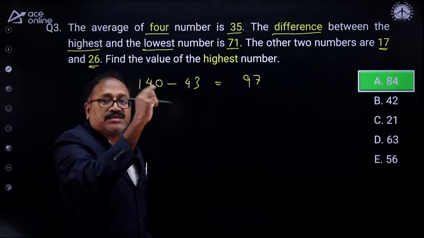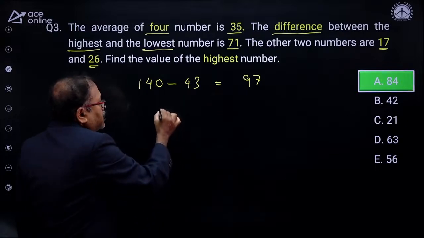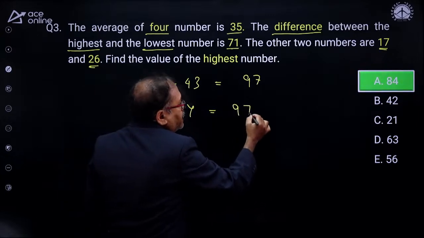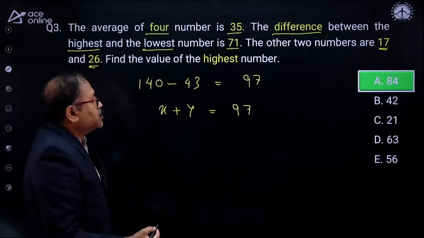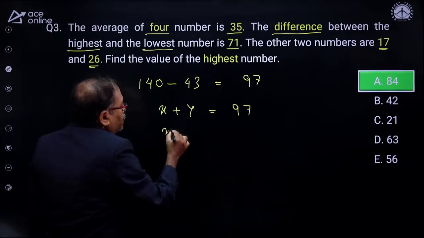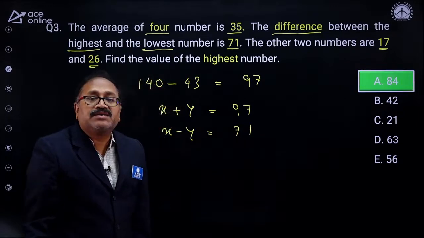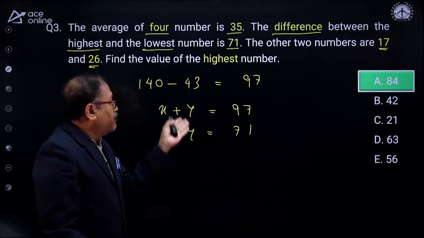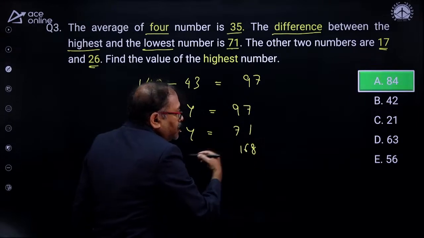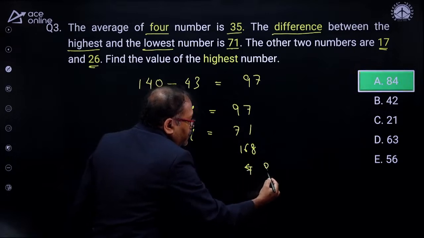Let's consider the highest is x, the lowest is y. So, x plus y is given to us as 97. Instantly it should strike, and Sumit Pawar has so nicely done it. So, x plus y is 97, and the difference of the highest and lowest is already given to us, x minus y, which is 71. From there you get the x. So, when you add these two, the y will be eliminated. 2x is equal to how much? This is 168. Then what is x? x will be 84.